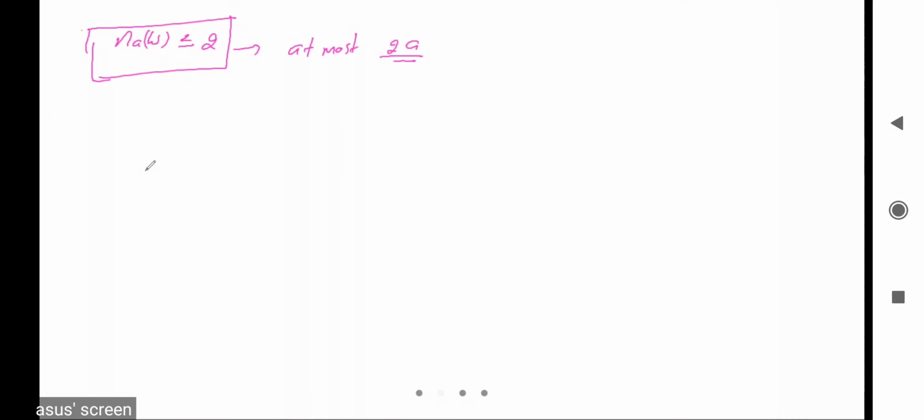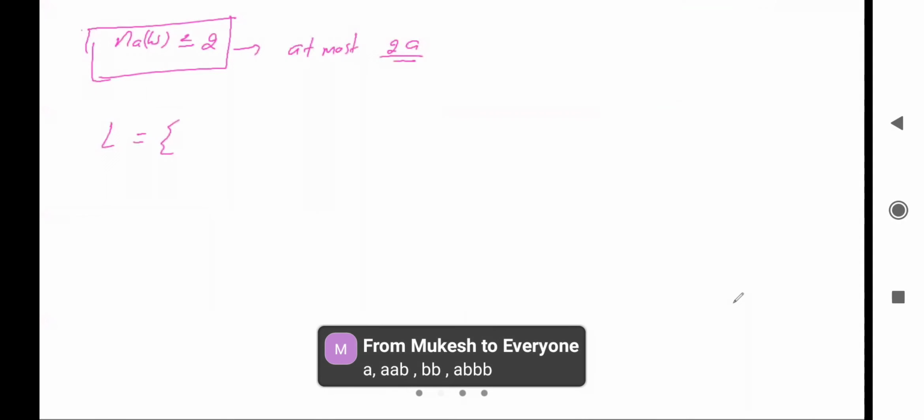So what will be the language, or what will be the strings in the language? Yes, tell me, what are the strings in the language? Okay, at most 2a.